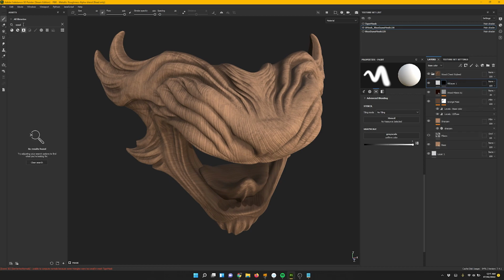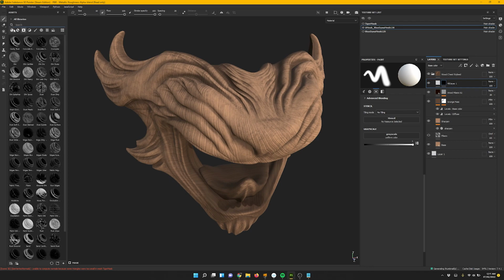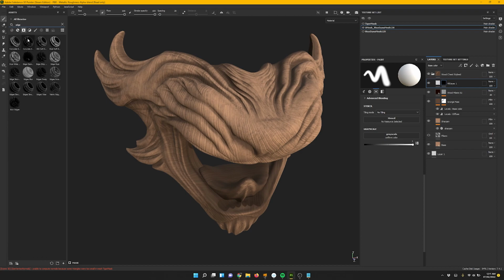So we'll go into smart masks, and you've got a bunch in here that we can use. So we'll put in edge, and let's find some edge damage. Edge strong scratch. Let's use edge damage first and see what that looks like.